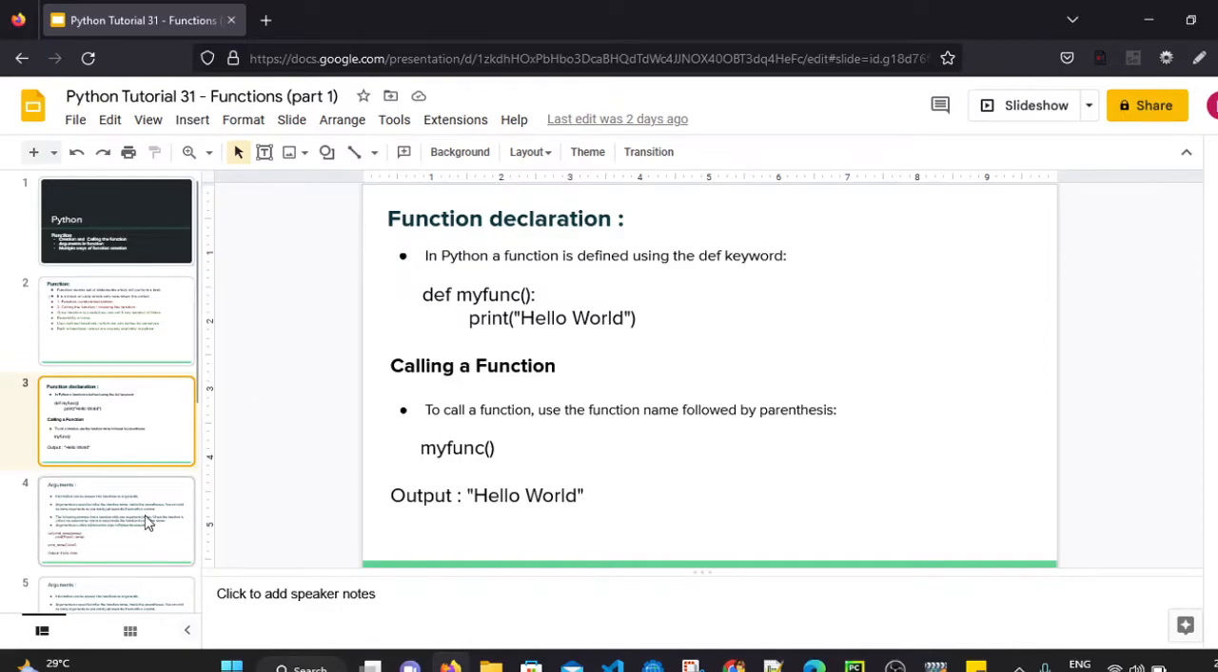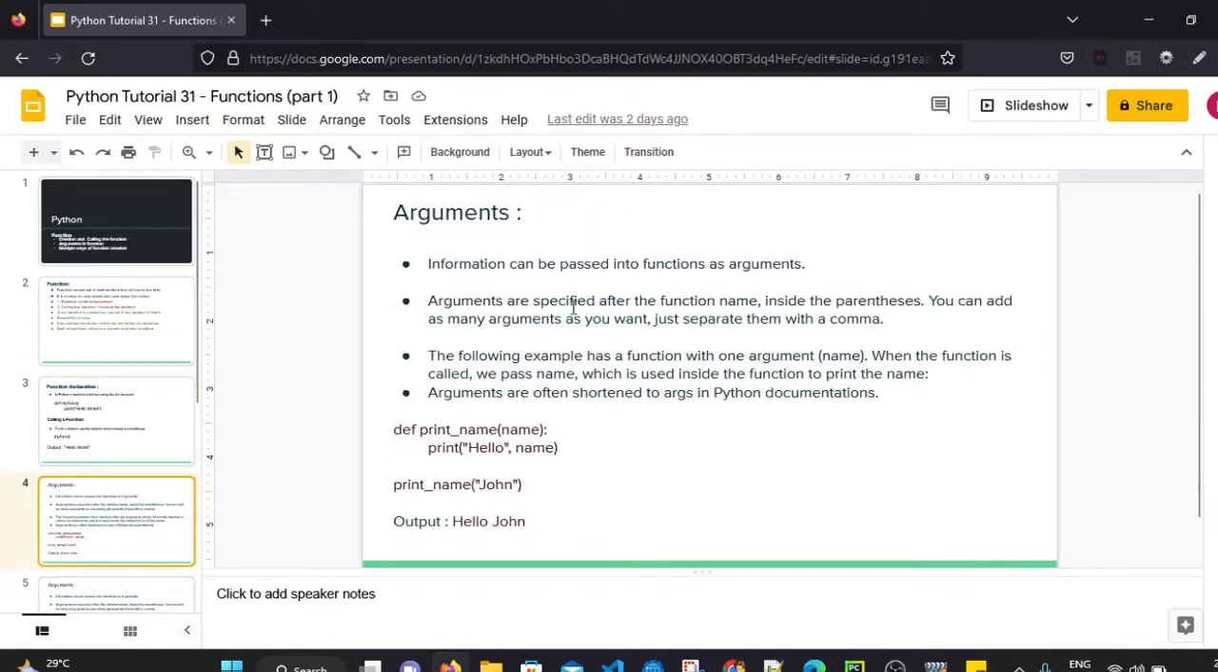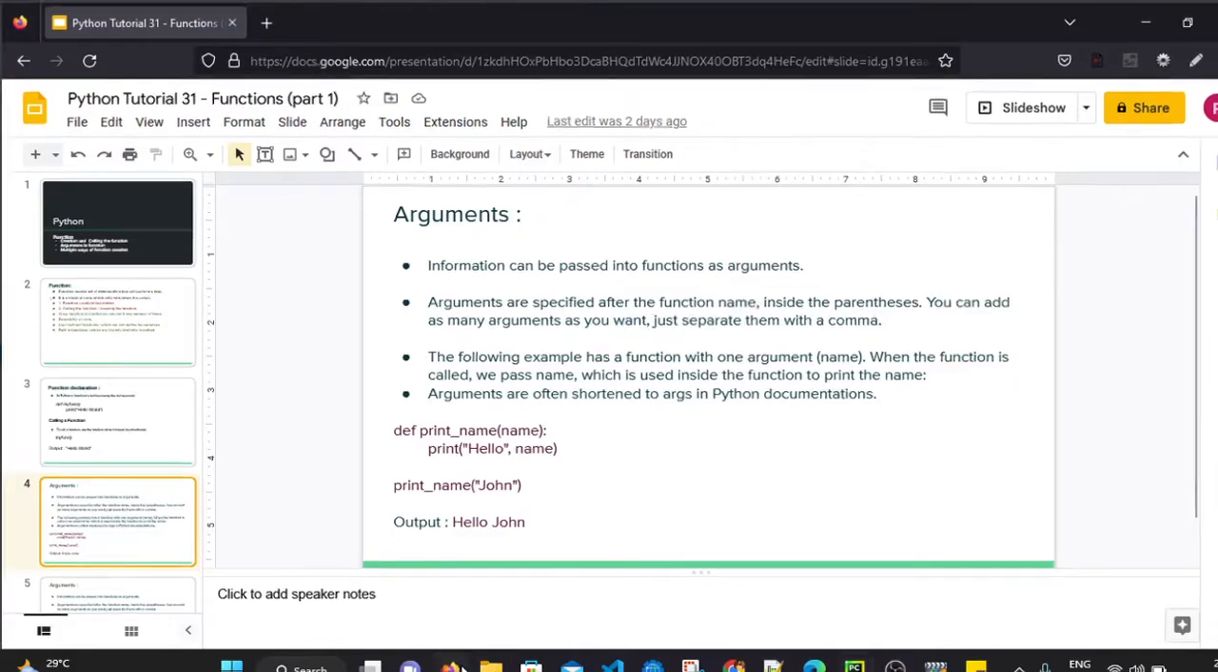Now we will see one more example about arguments. Arguments, or this is also known as parameters. So information can be passed into a function as arguments. Arguments are specified after the function name inside the parentheses. We can add as many arguments as you want. We just have to separate them with a comma. Now let's see one example.